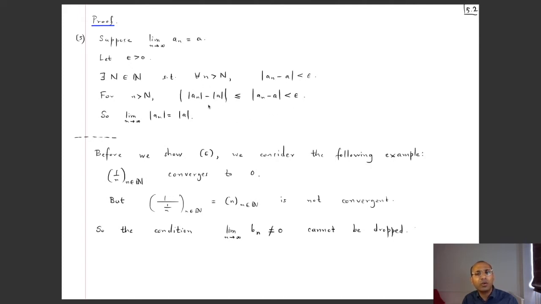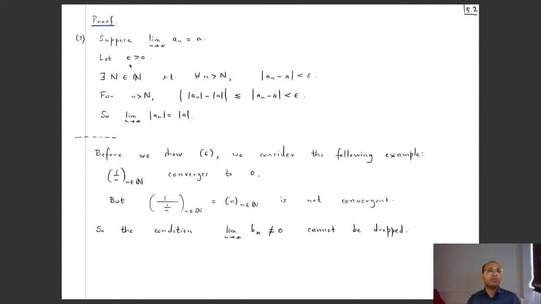Now, this combination reminds us of the reverse triangle inequality, which we had met long ago in chapter 1, which says that the mod of the difference between the mods of two real numbers is less than or equal to the mod of the difference between the two real numbers. So because of that, mod of (mod an minus mod a) is less than or equal to mod an minus a. And of course, this can be made small if I go far enough out in the sequence, because the sequence an converges to its limit, which we have denoted by a. So we have a plan for the proof, so let's carry it out.